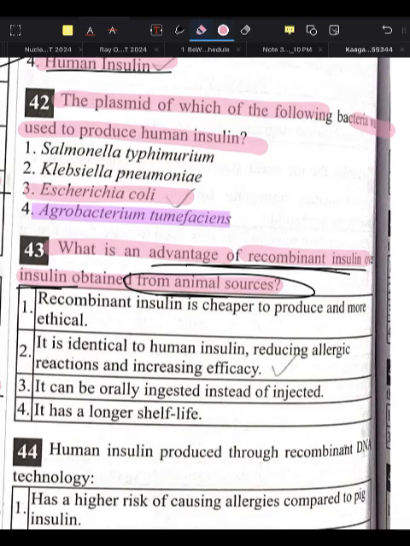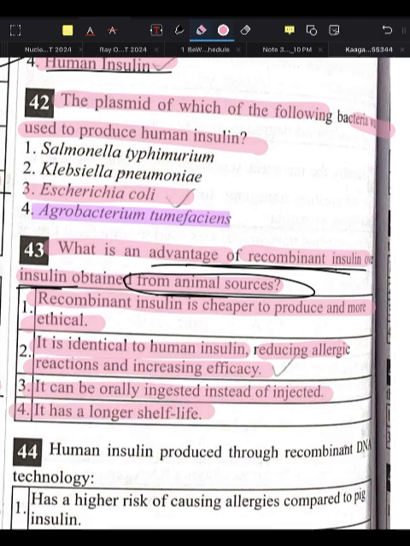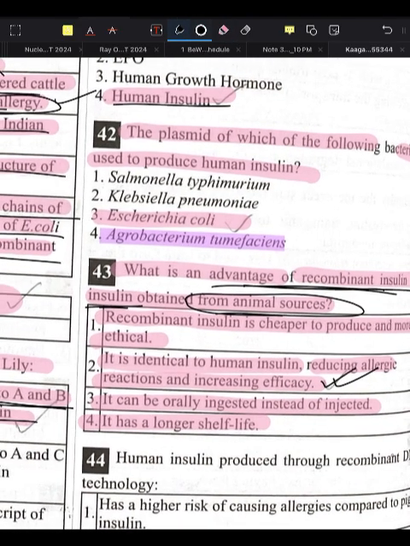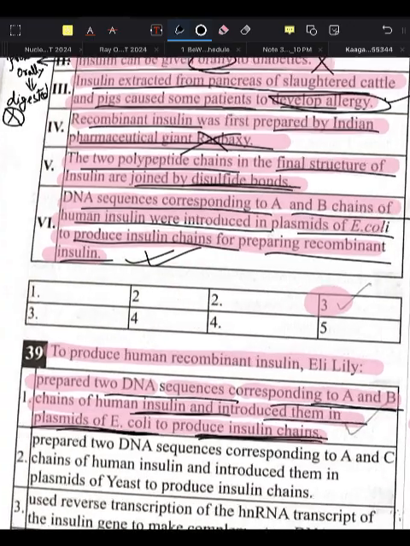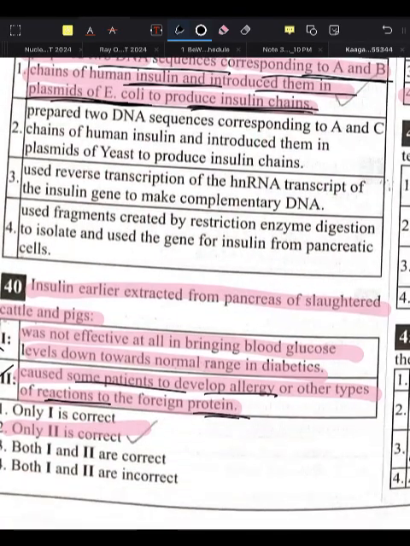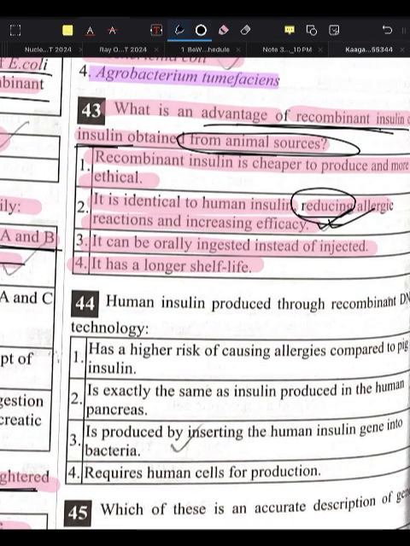First option: recombinant insulin is cheaper to produce and more ethical. What is the advantage? We have to find the advantage, isn't it? It is identical to the human insulin, reducing allergic reaction and increasing efficiency. It can be orally ingested instead of injected. It has a longer shelf life. No. Only option 2 is correct. That's why we are not using what? Reducing allergy. It reduces allergy, so it is more preferable nowadays, instead of using the insulin from the pancreas of the slaughtered cattle and pig. Okay. Next.